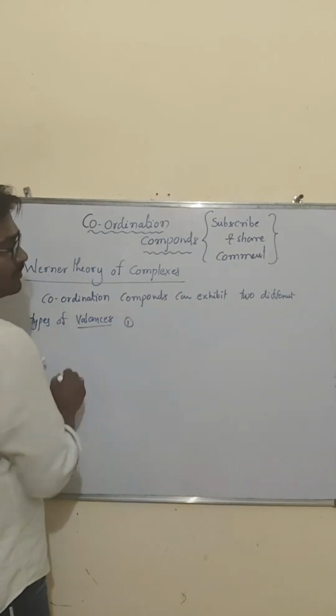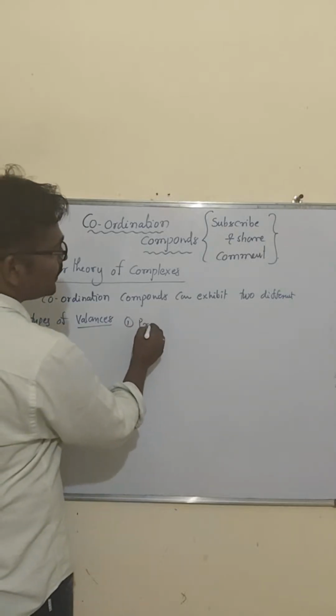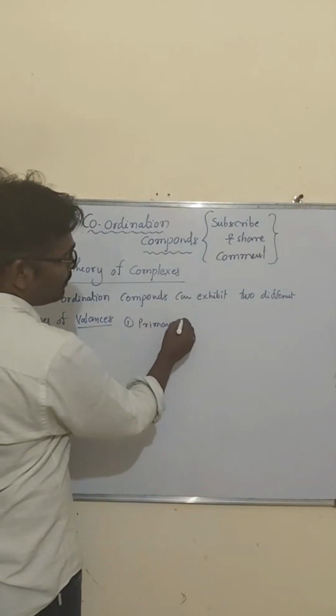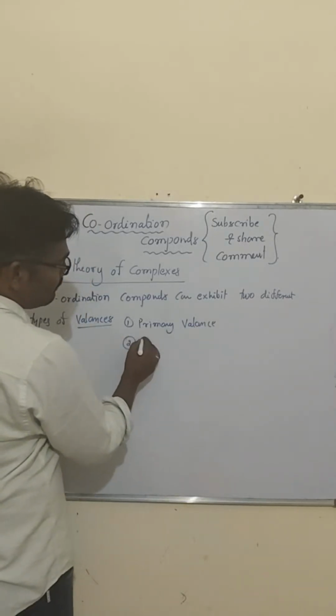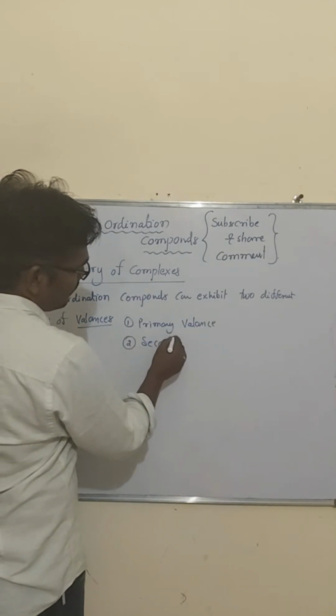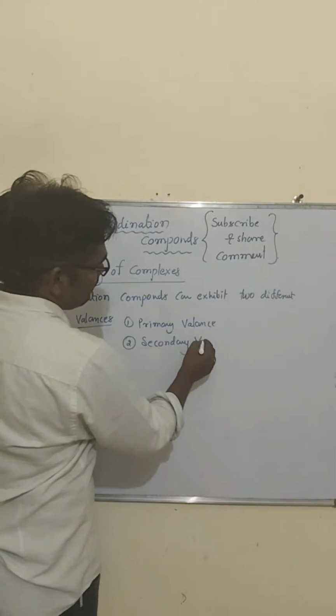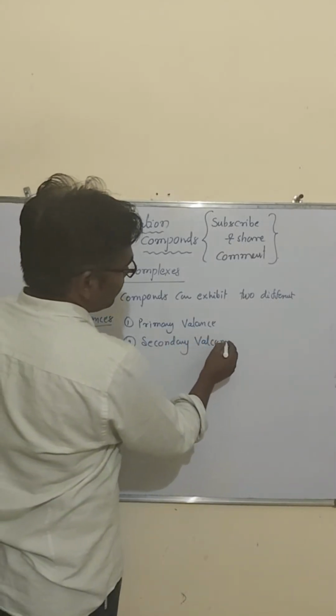Number one, primary valency. Number two, secondary valency. So what is the primary valency?